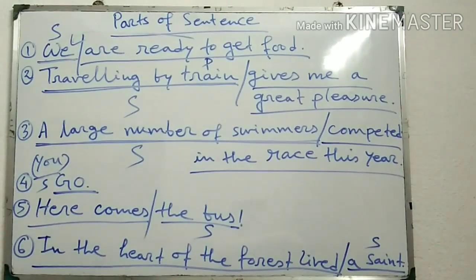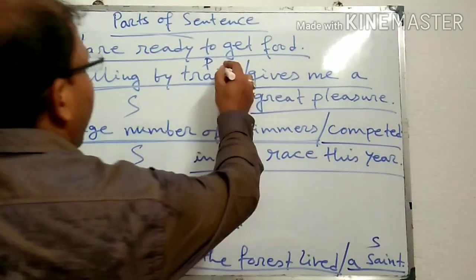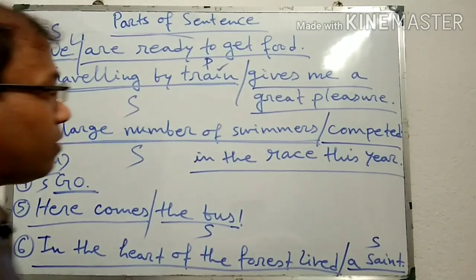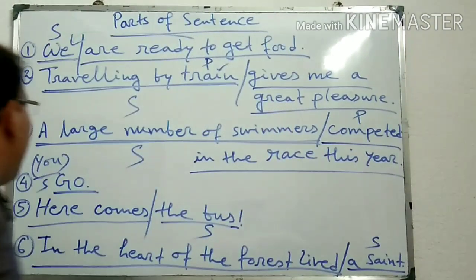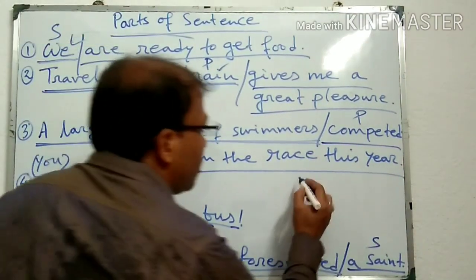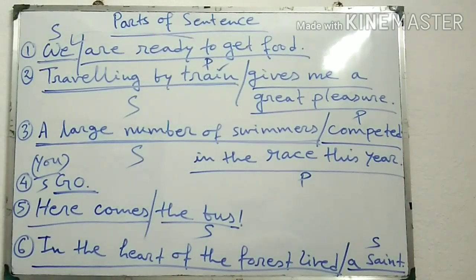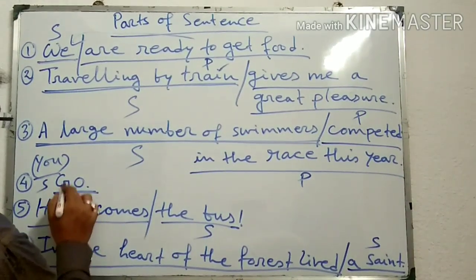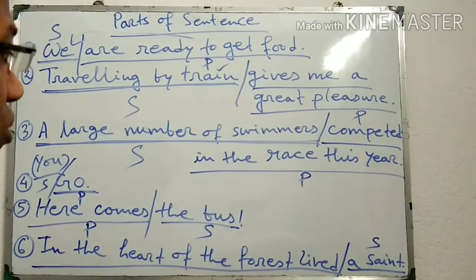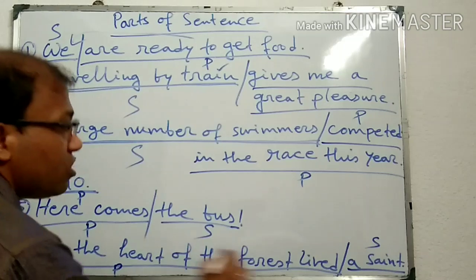In the first sentence, "are ready to get food" is the predicate. Similarly, in the second sentence, "gives me a great pleasure" is the predicate. In the third sentence, "competed in the race this year" is the predicate. In sentence number 4, "go" is the predicate. In sentence number 5, "the bus" is the subject and "here comes" is the predicate. In sentence number 6, "in the heart of the forest lived" is the predicate and "a saint" is the subject.